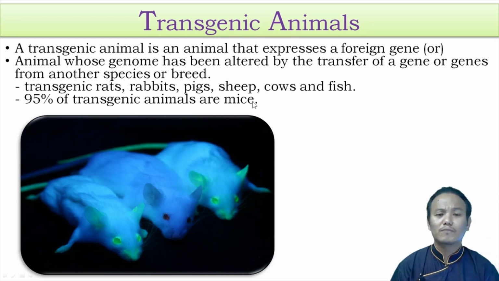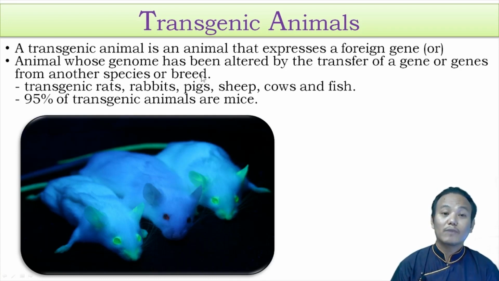I don't know the reason why a majority of the transgenic animals created within laboratories are mice. Maybe they are easier to maintain within the laboratories. Maybe there are fewer legal or ethical issues concerning the genetic manipulation of mice as compared to other animals. So that is about transgenic animals. But why do we create transgenic animals? Why does a scientist create transgenic animals within his laboratory?